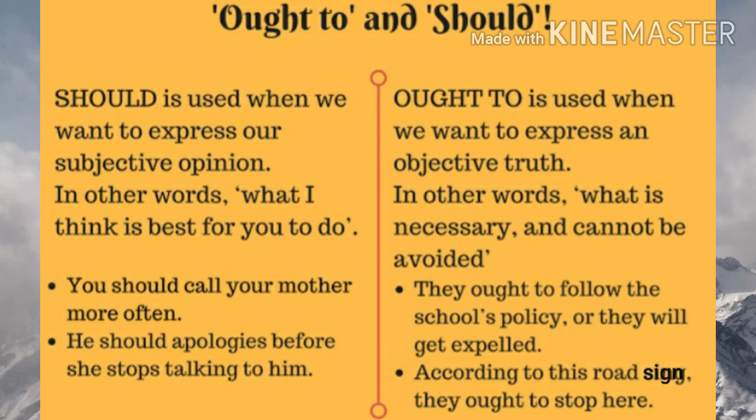But ought to is used when we want to express an objective truth, a truth which is good for the society, like what is necessary and cannot be avoided. Like they ought to follow the school's policy or they will get expelled. According to the road sign, they ought to stop here. That is, which is good for the society.